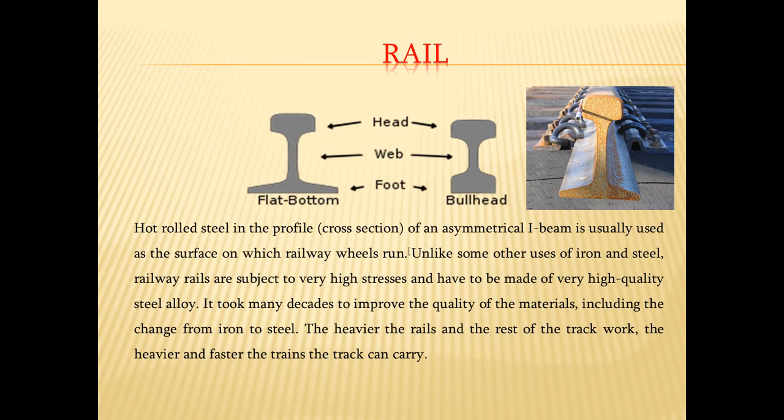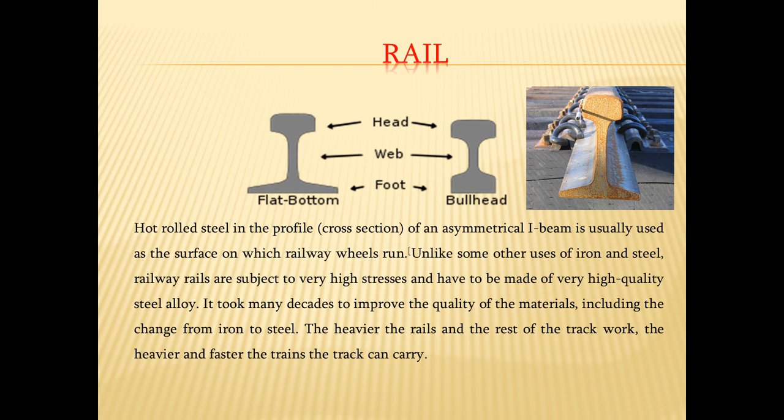Now the first component of permanent way is rail. These two pictures give you the two types of rails, we will see in detail. But what are the different parts of a rail? The top portion is called the head portion, the middle portion is called the web, and the bottom is the foot portion. In this particular slide, two types of rail have been shown to you.